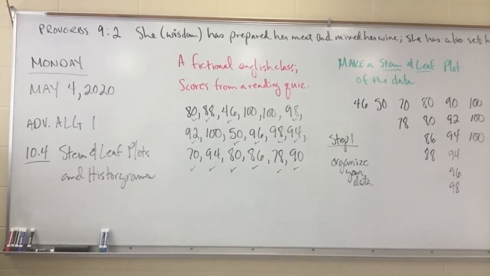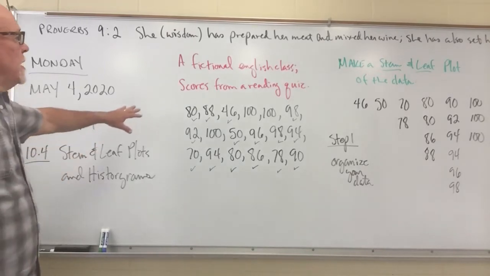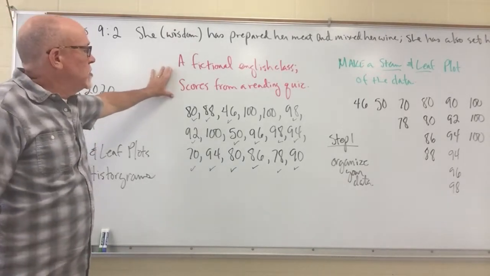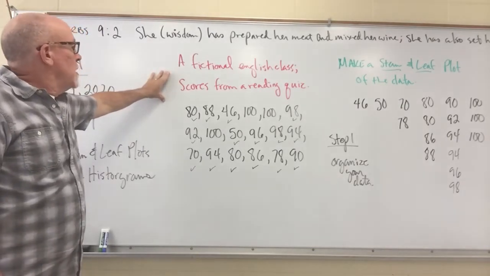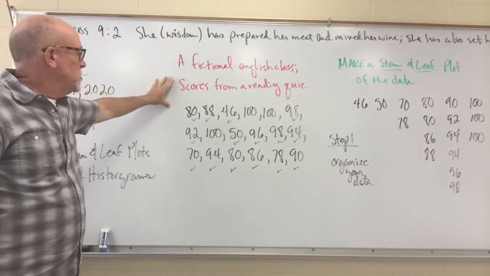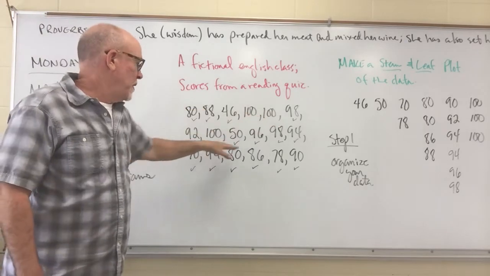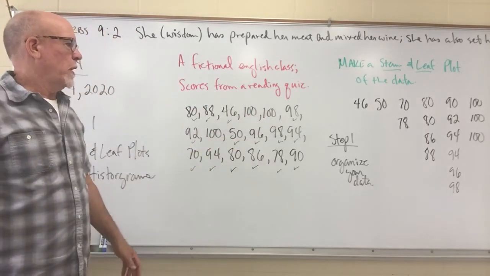All right, section 10.4 is titled Stem and Leaf Plots and Histograms. You've seen these before. We're just going back through them. It does not hurt, for sure, for this review. So today, I've set up a fictional English class, scores from a reading quiz. So these are the scores. These are in the order that they were in a fictional grade book.